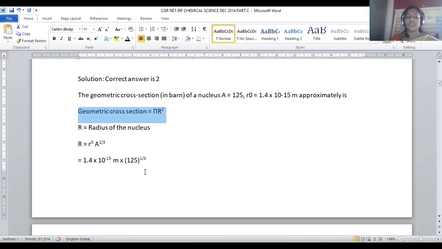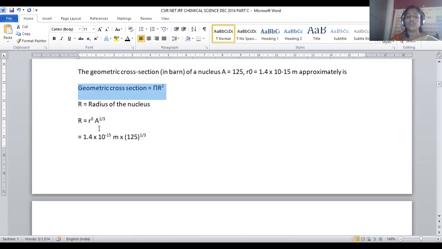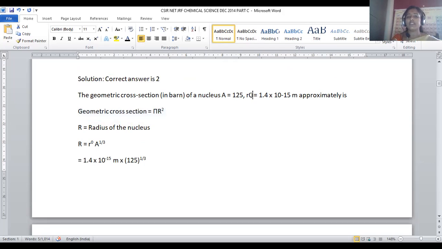R is the radius of the nucleus, which is given by R naught into A to the power 1 by 3. R naught value is provided within the problem. R naught is given by 1.4 into 10 to the power minus 15 meters, and the second is A. The A value is provided as 125.